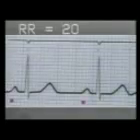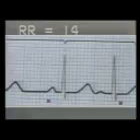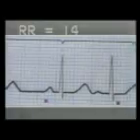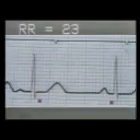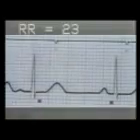In contrast, in this tracing, the beat after the premature beat has occurred before the next expected beat. So this is an incomplete compensatory pause. To study the compensatory pause, count each RR interval. The first normal RR interval is 20 small squares. The RR interval of the premature beat is 14 small squares. And the RR interval of the compensatory pause is 23 small squares.